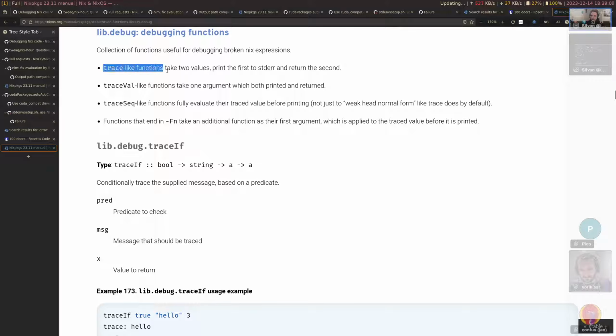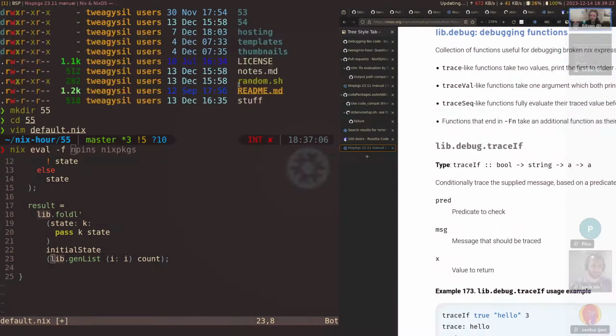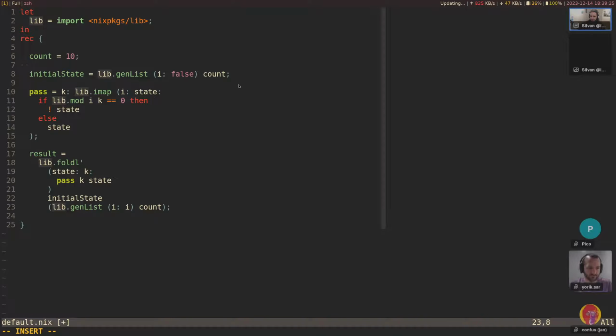So we can see we have trace-like functions, which take two values, print the first to stderr and return the second. And we have traceVal-like functions, which take one argument, which is both printed and returned. So in this case, I think we want traceVal.